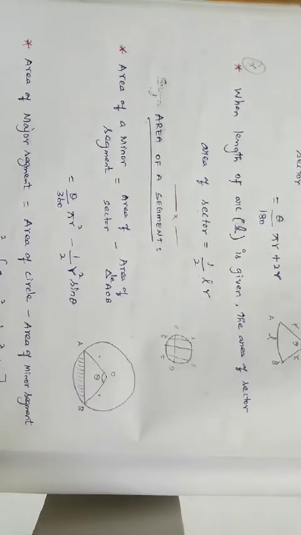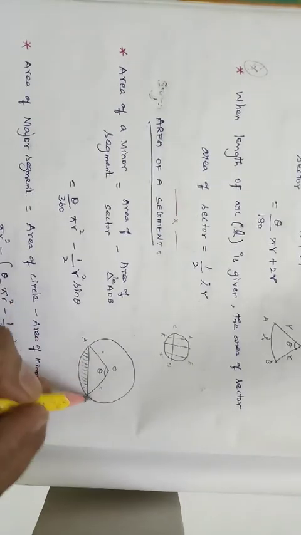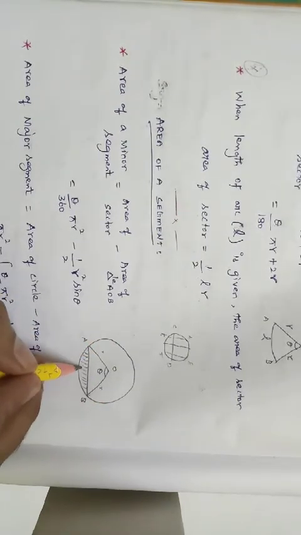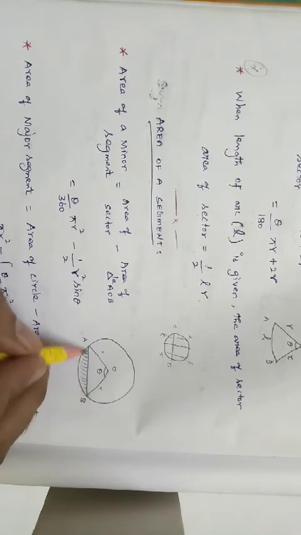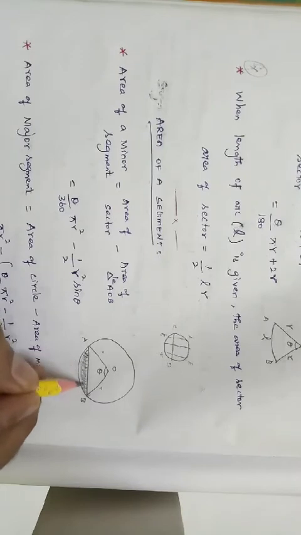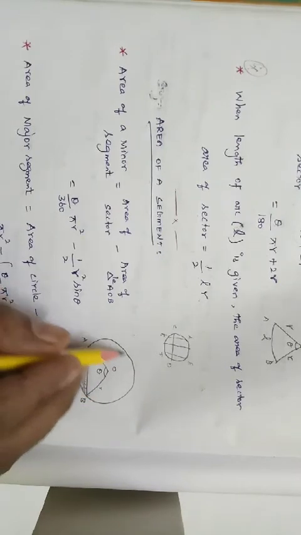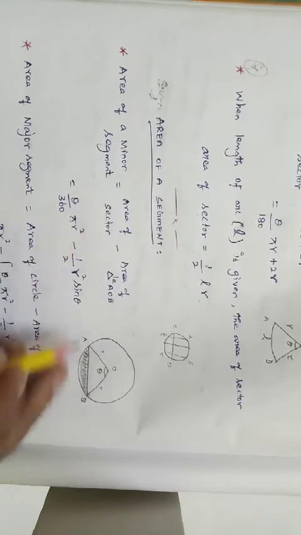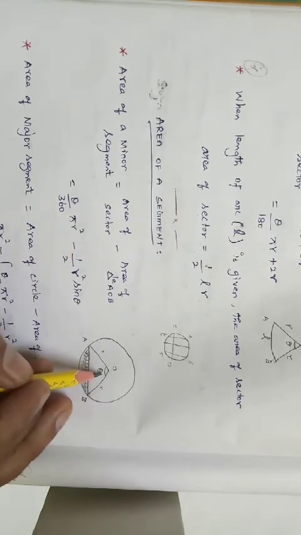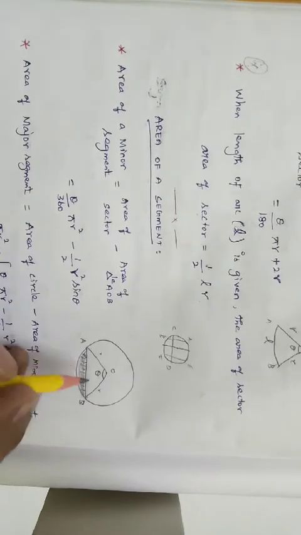Here AB is the chord, and the circle has been divided into a minor segment and a major segment by the chord AB. This area is called the minor segment and the full remaining area is called the major segment. Here also, minor and major are easy to tell: when they give the value of theta, if theta is less than 180, then it is a minor segment. More than 180, major.